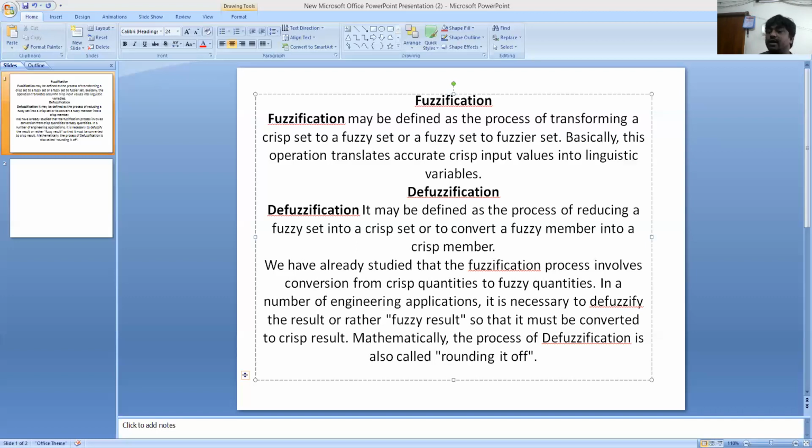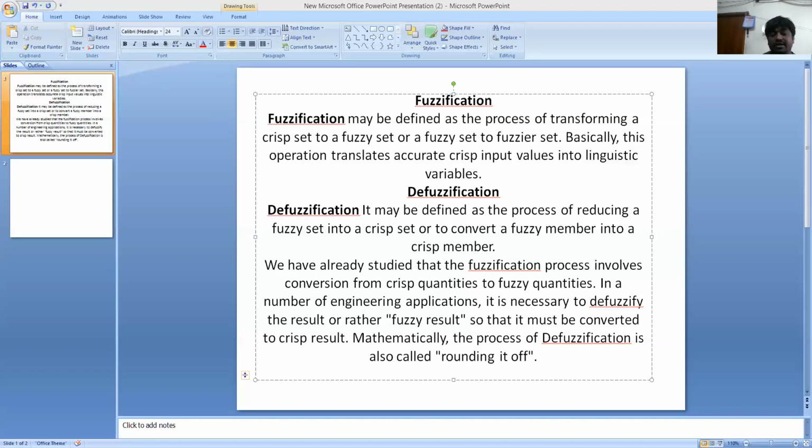If we take an example for the center of sums, we are going to calculate the defuzzified value. The defuzzified value x star is defined as x star equals sigma i equals 1 to k of A_i into x_i, divided by sigma i equals 1 to k of A_i, where A_i represents the firing area of the ith rule, k is the total number of rules fired, and x_i represents the center of area.